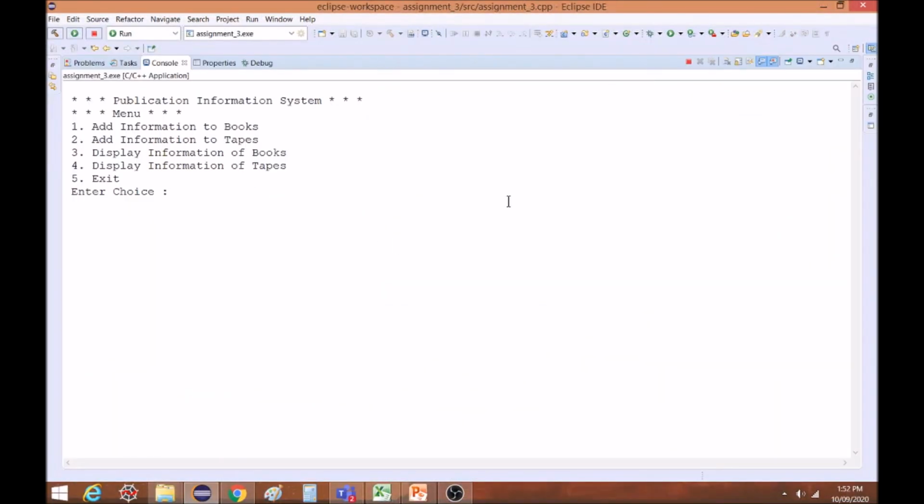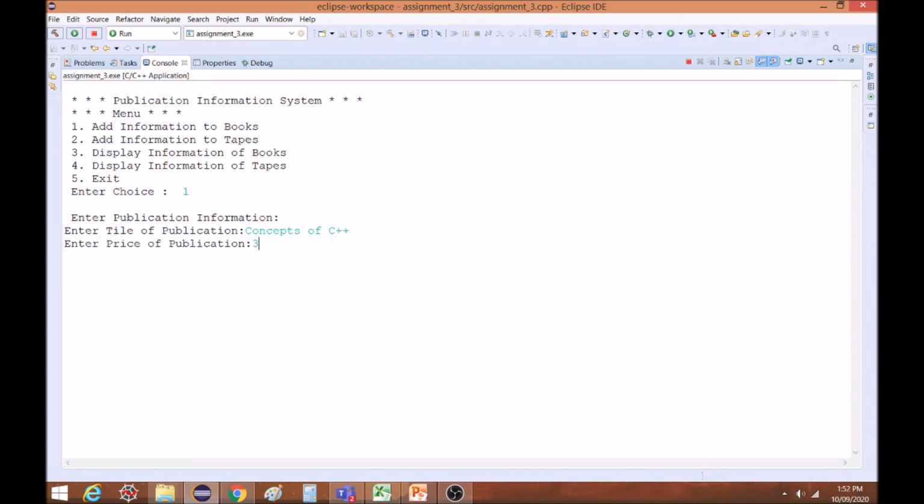So this is the menu which is displayed for our database. Let us select the options. First option, to add the record. I will give the first name of the book. So I am adding to the book record, concepts of C++. This is the name of the book.